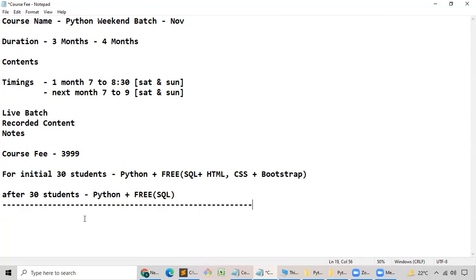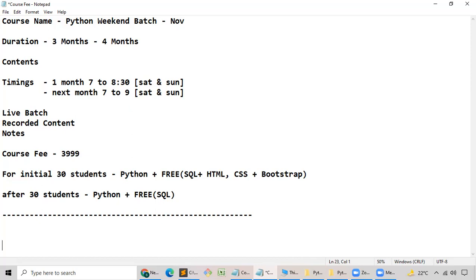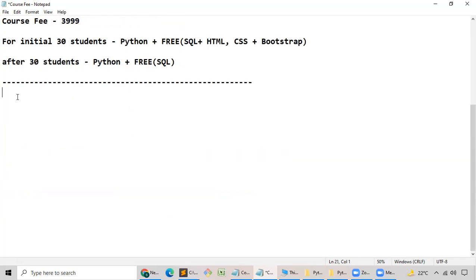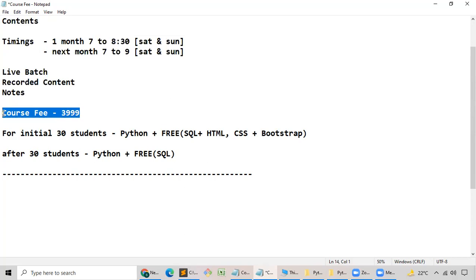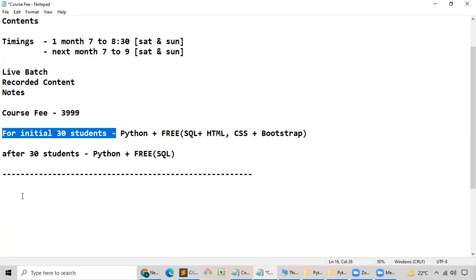Many of them were asking, sir, how to do the payment? When it comes to payment, you can pay through our website. That's up to your wish. But I would suggest you pay through PhonePe or Google Pay or whatever. Why? Because if you pay through the website, it will take around 5 days to get reflected in my account. At that point of time, you people might not be in this particular format. That's the reason I would suggest you.